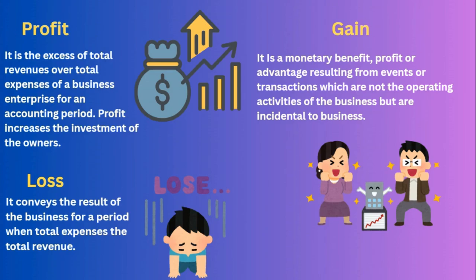You bought a computer, but after some time you feel, instead of a computer, I would have bought a laptop. So you just sold your computer and bought a laptop. You bought the computer for 30,000 and you sold it for 40,000. So 10,000 is the gain for you, right? So that is called gain.